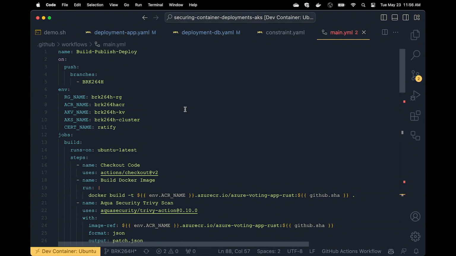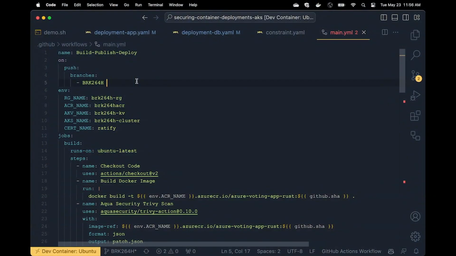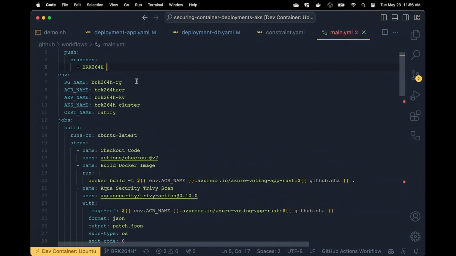So it's a combination of the build and deploy. Those slides that you saw at the very beginning, where we had the build and then deploy, are combined into a single workflow. And so I begin by setting some environment variables. I could use these as secrets, but I kept them here because they're not super sensitive information. I have the resource group, the ACR name, the key vault name, the AKS name, and then the cert name. And all of these are required to set up the workflow.